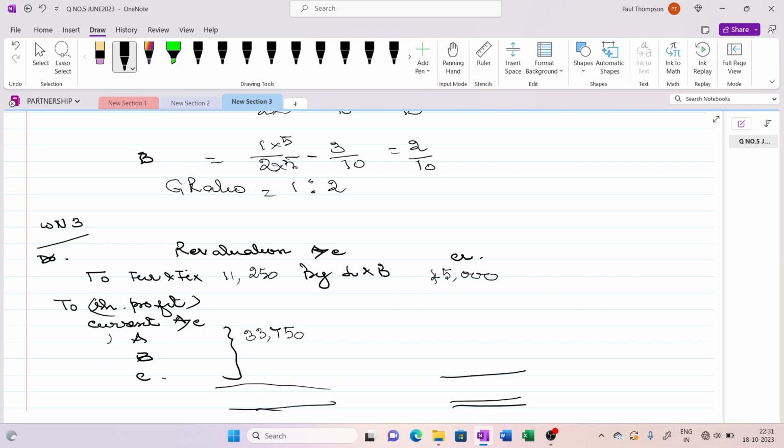So first A will get 4 by 10 share of this, B will get 3 by 10, and C will get 3 by 10. So that works out to 13,500 for A, 10,125 for B, and 10,125 for C. So this makes a total of 33,750.